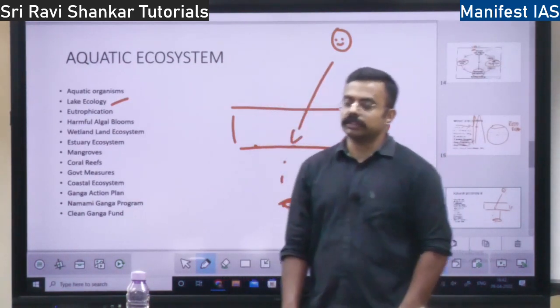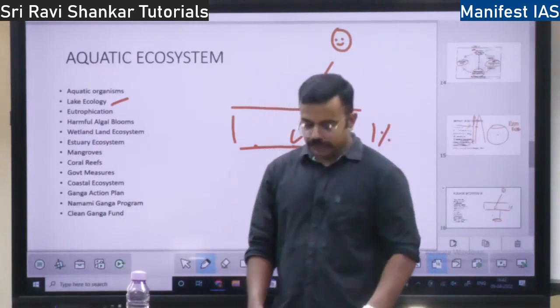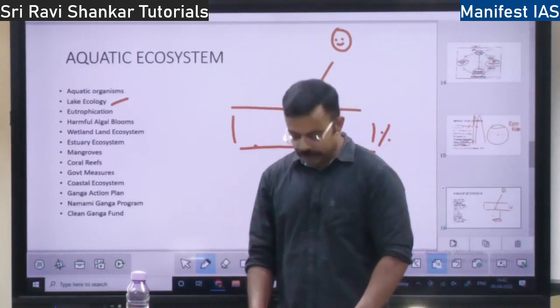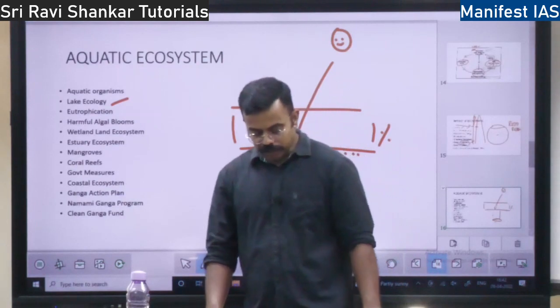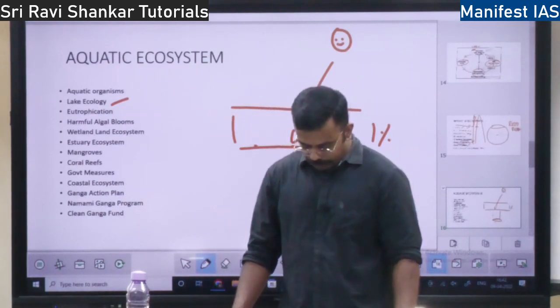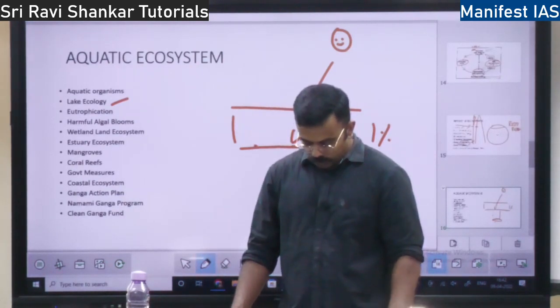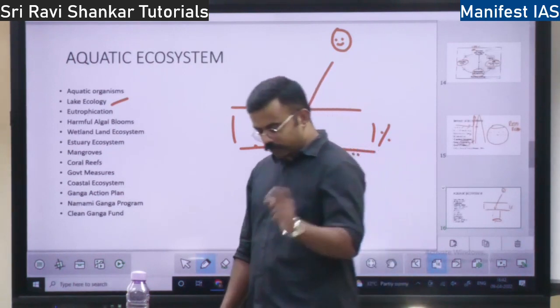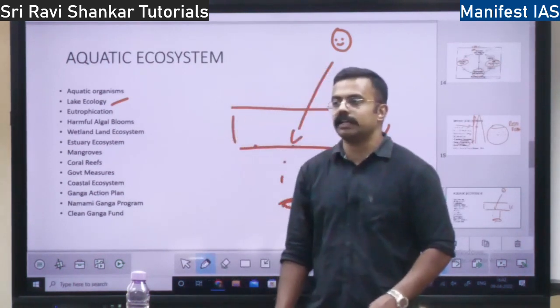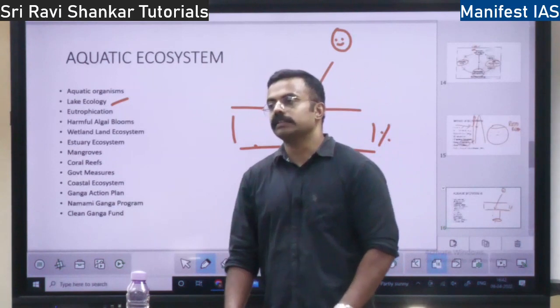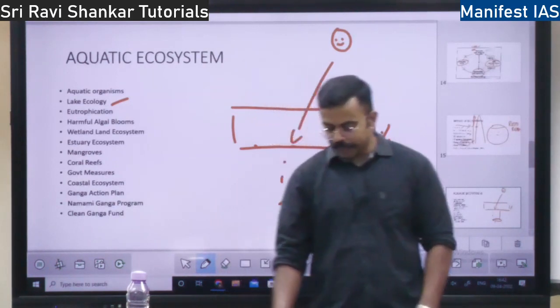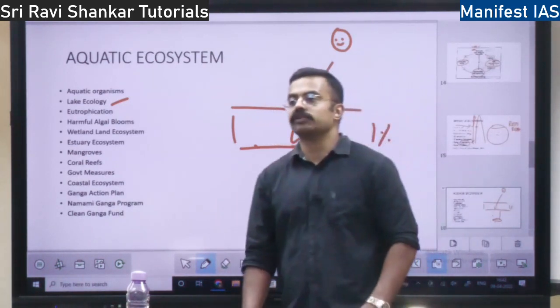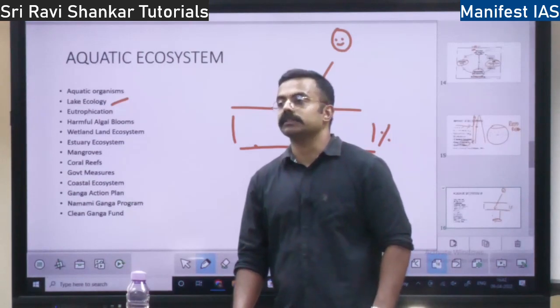So this is all about lake ecology. In India you find lakes everywhere, majorly in the Himalayan region, the Ganga-Brahmaputra belt, everywhere you will find lakes. With respect to lakes, there is one important piece of information I would like to share. Lake Sudarshan in Gujarat is the oldest man-made lake in India. Lake Sudarshan, a man-made lake.